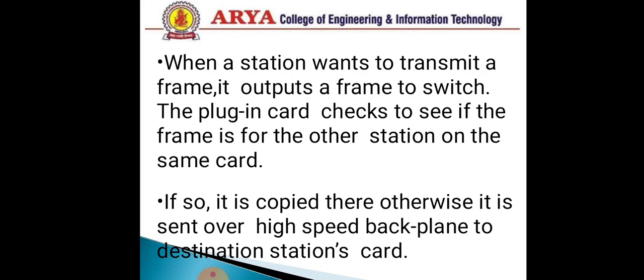Otherwise, it is sent over the high-speed backplane to the destination station's card. That means when a sender station transmits a frame and outputs it to the switch, firstly the plug-in card checks the frame and then sends it.